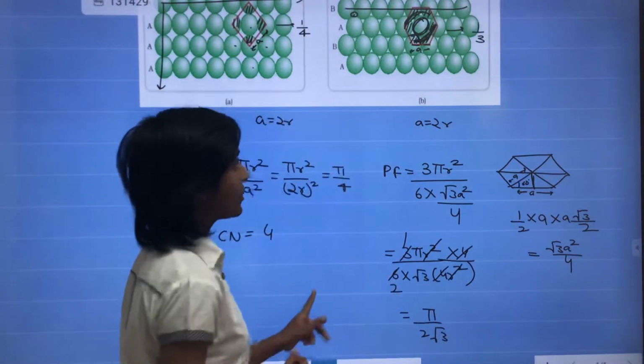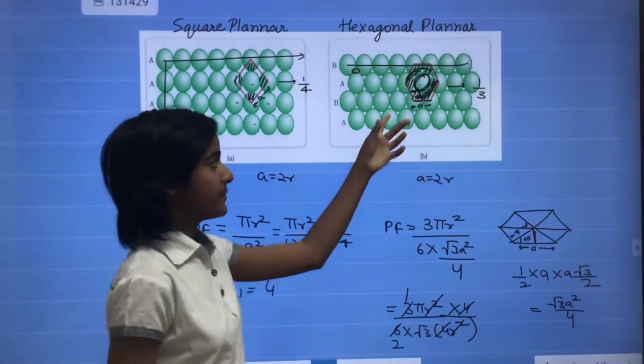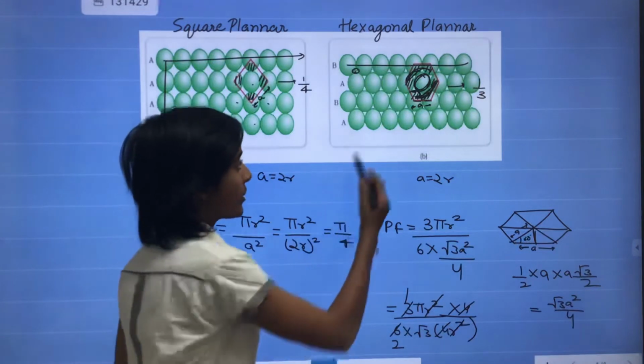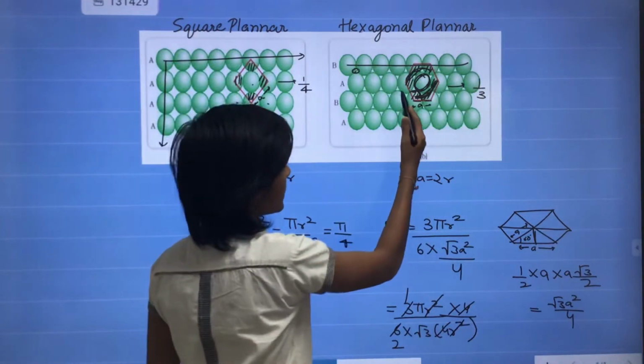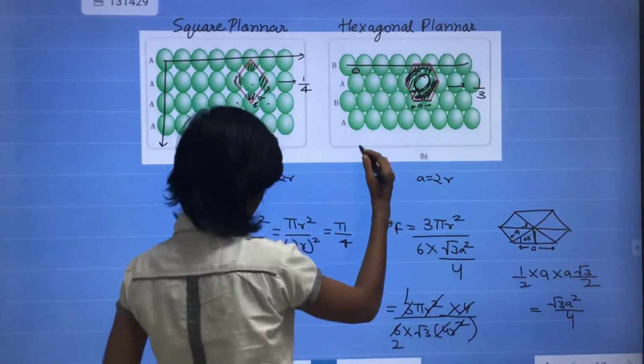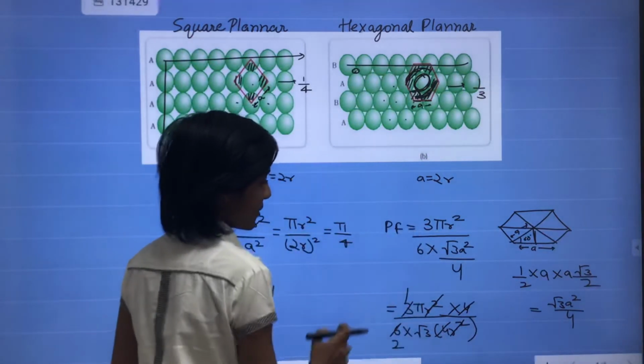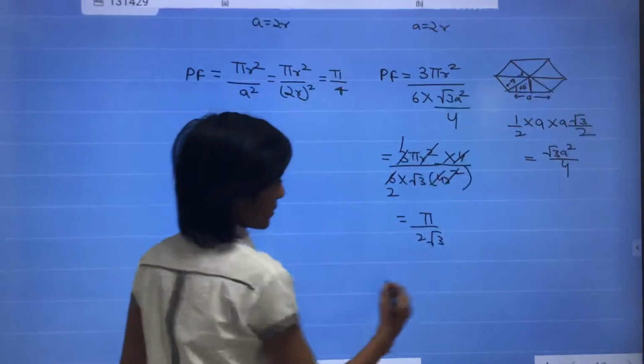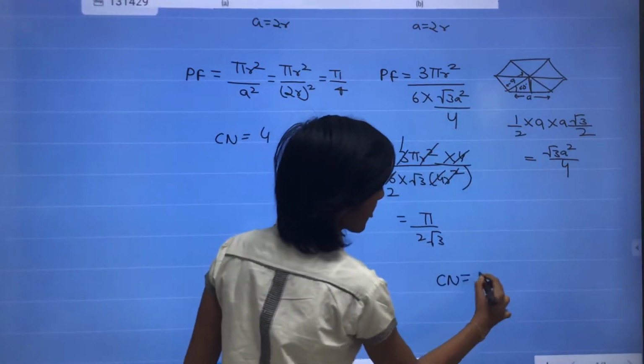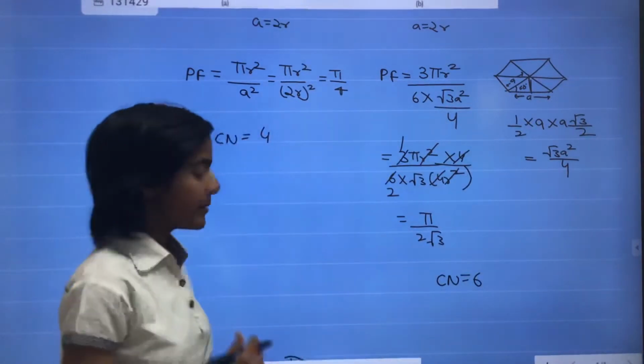And if we talk about the coordination number, one ball is surrounded by a total of 6 balls. So the coordination number is 6 in hexagonal planar.